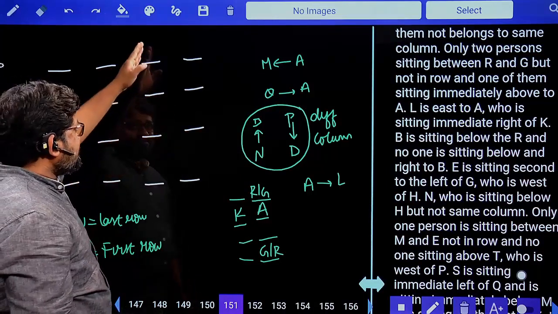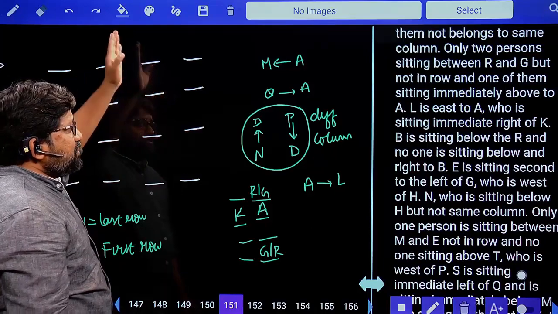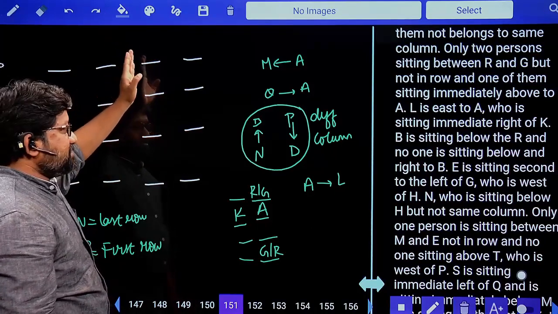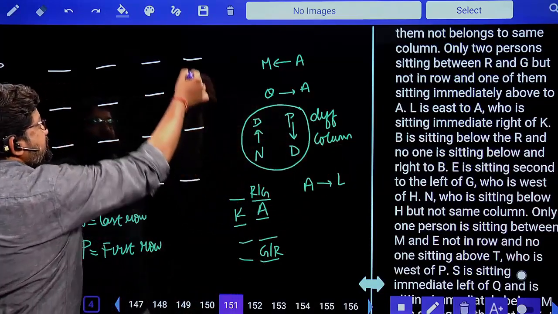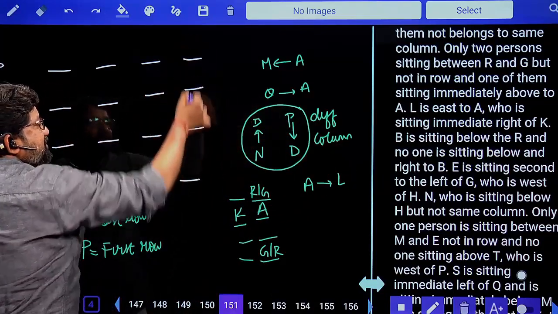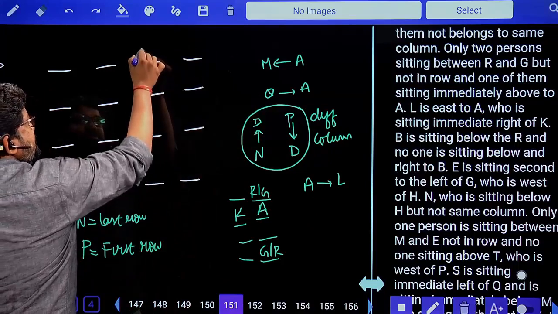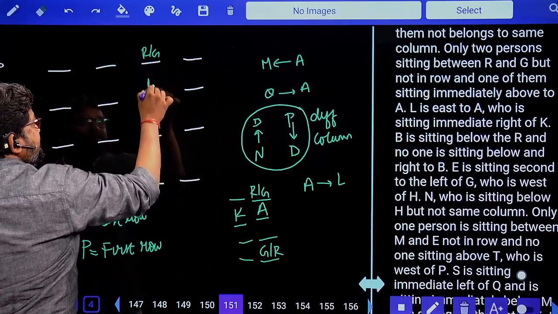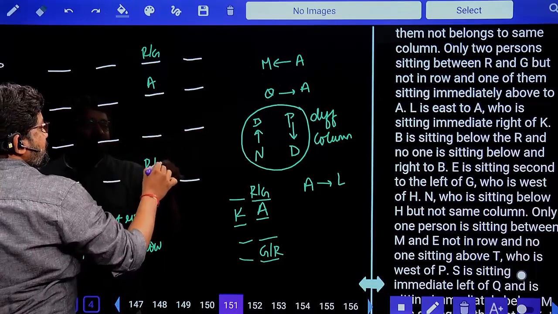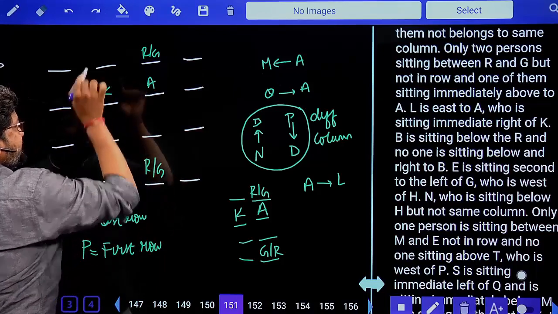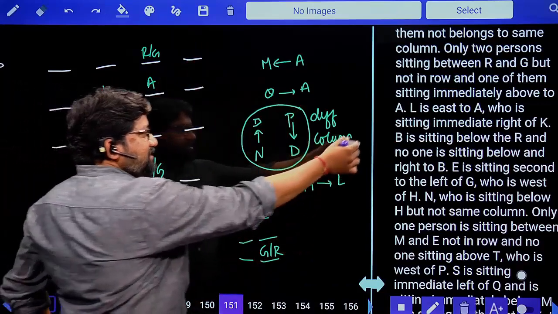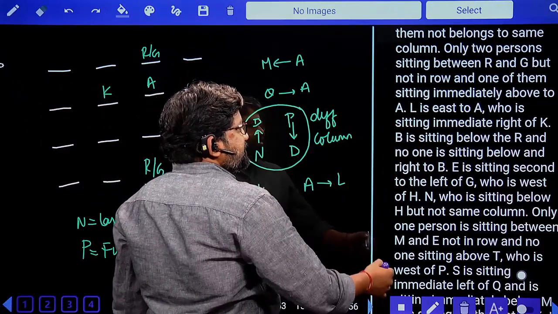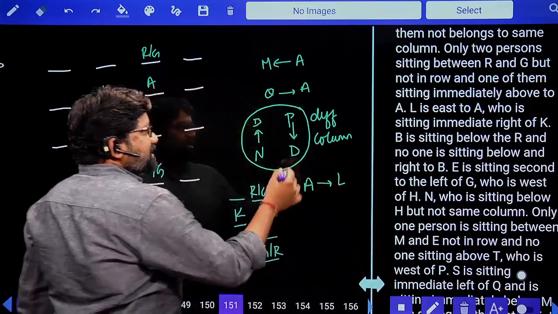Next, A's position should start only from the third line. Now you also have one person to the right side of L, so you can't take A in this last column. So this is R or G, A, R or G, and this is K. Done. L will come to the right side. Clearly, he says A is sitting to the immediate right of K. L is to the east of A.